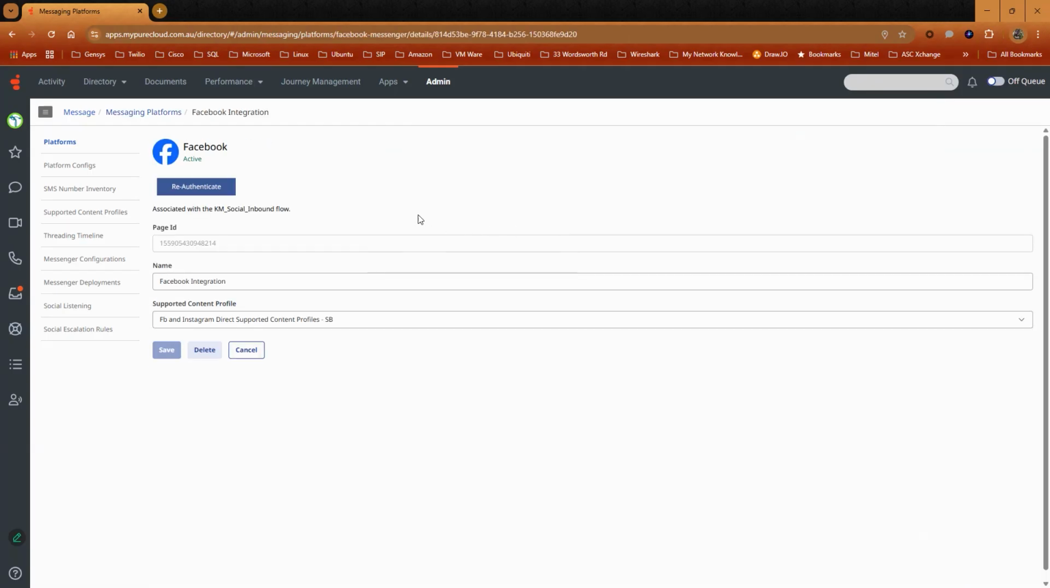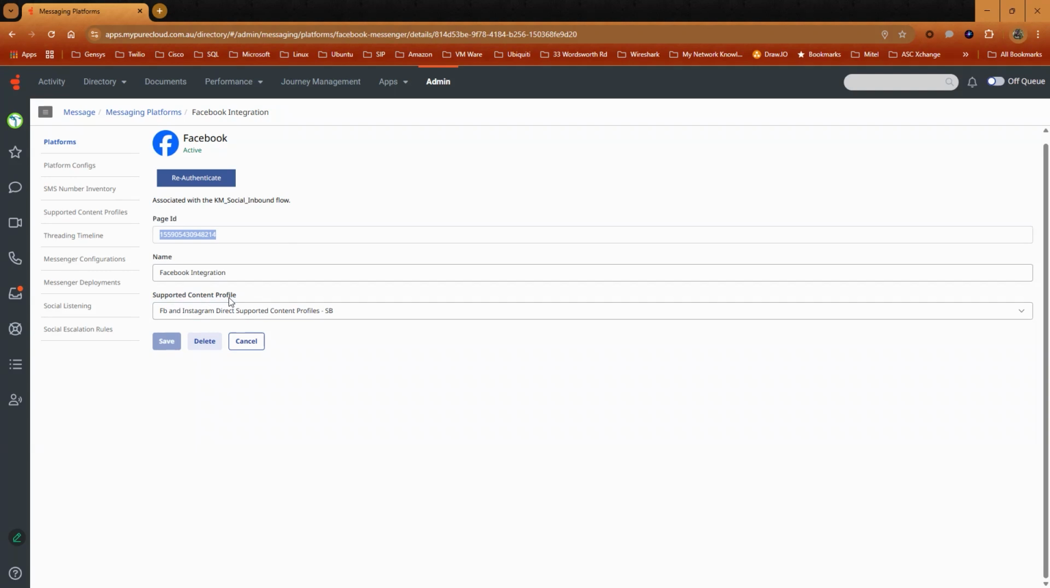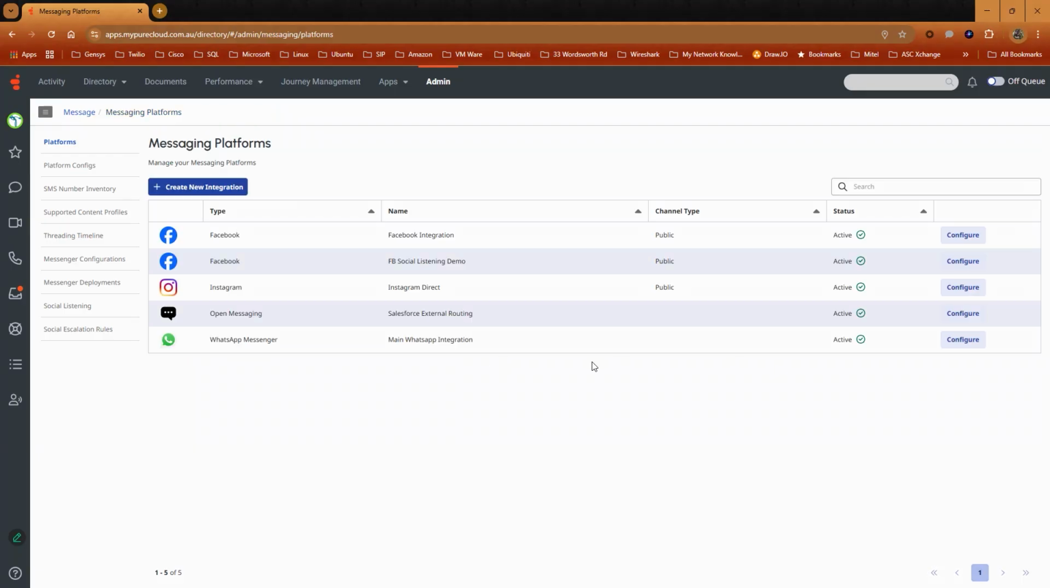Once authentication has been completed, you'll be asked to give this integration a name and select the page that you'd like to monitor. Once you have selected, the page ID will appear. Upon saving this configuration, the page ID will be grayed out, indicating you cannot change this. Optionally, you have a supported content profile field. This field can be left as default. Once done, click Save to save the configuration.